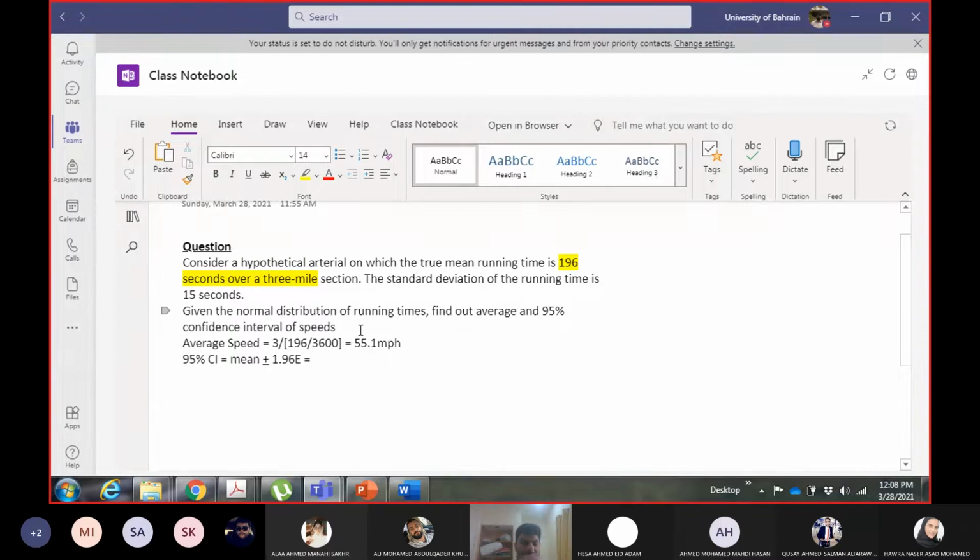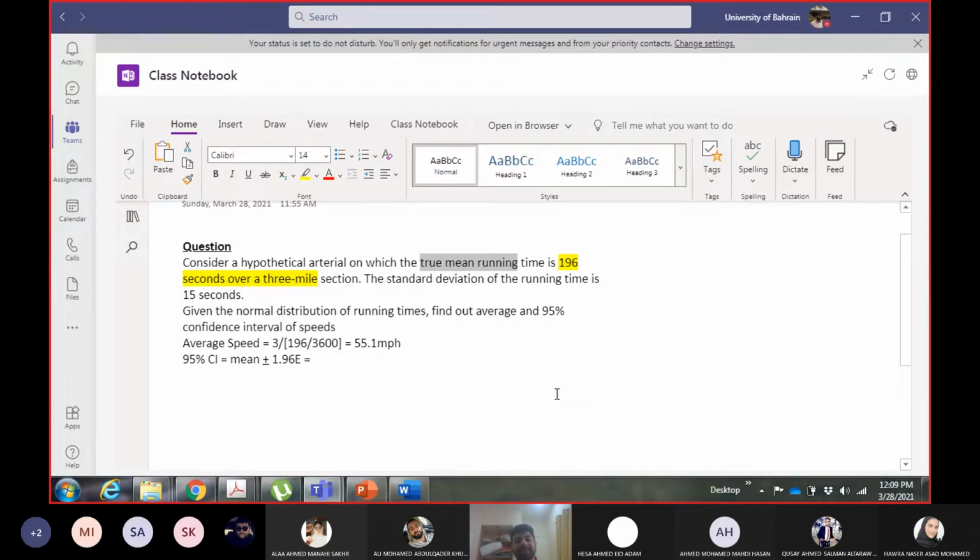One more thing here. To calculate E, we had an equation: E was S upon root of N, where S was the standard deviation and N was the number of samples. Now in the question, the standard deviation is given. You will ask me for the number of samples, and my answer is that you don't need it, because you are given the true mean running time, which means it is for the entire population.